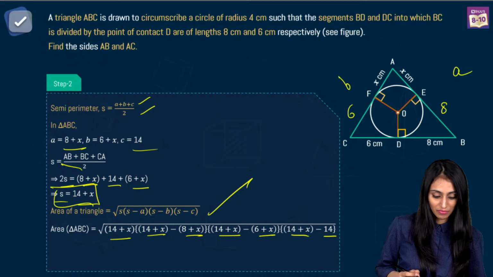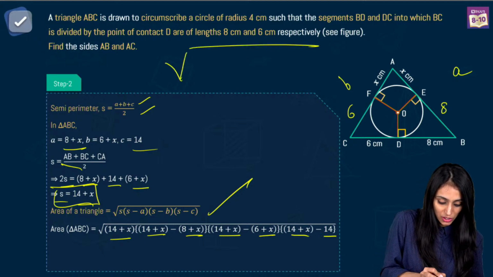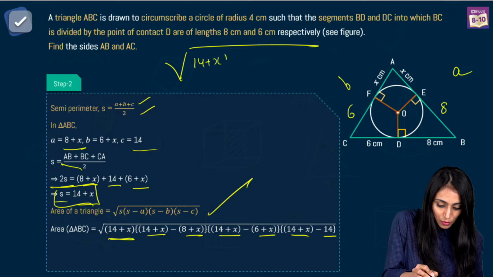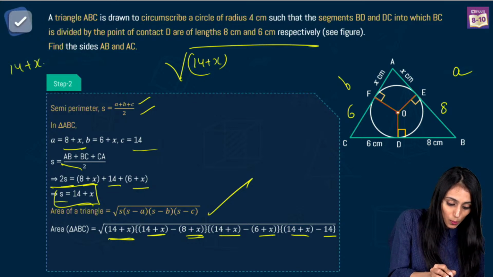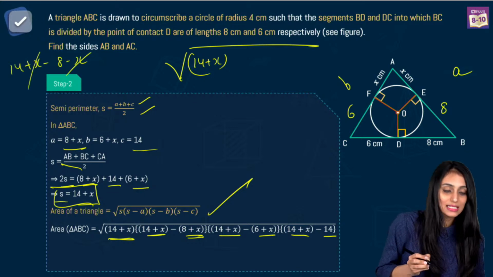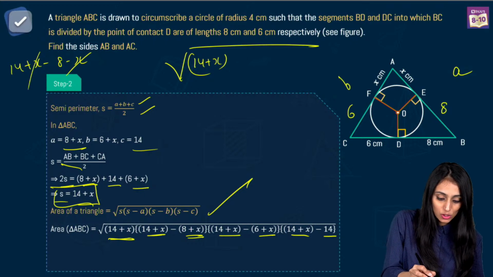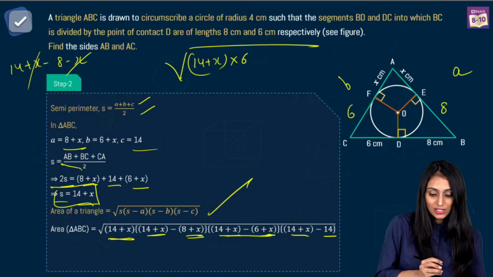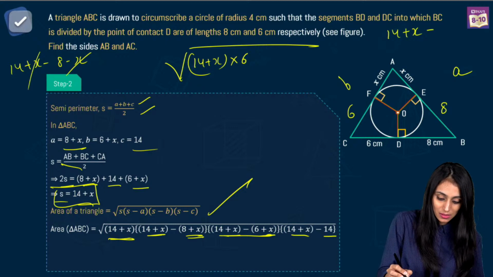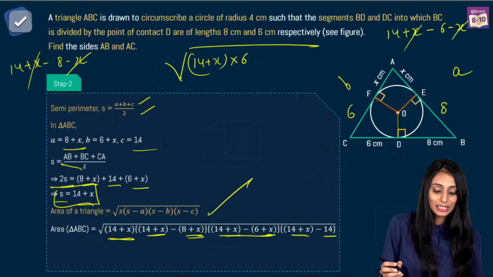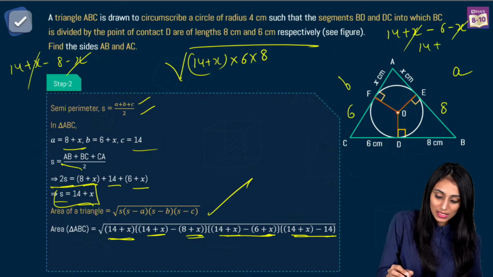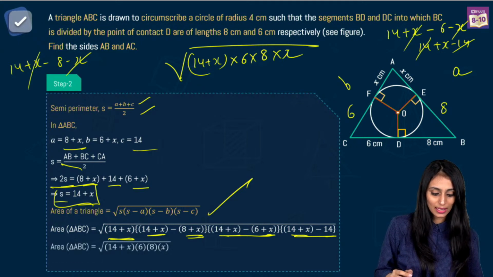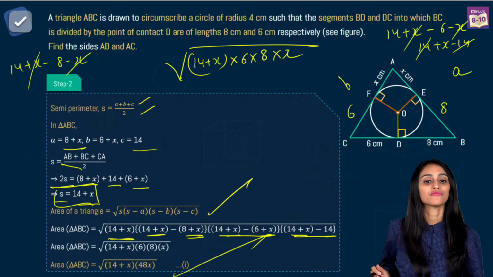Now we just have to simplify this. I'm showing you the simplification. This bracket remains as it is, 14 plus x. This is 14 plus x minus 8 plus x. When I open the bracket up, x will get cancelled out. 14 minus 8 is going to be 6. Similarly, let's open this bracket. So 14 plus x minus 6 minus x. This gets cancelled. 14 minus 6 is 8. Let's open this bracket up. So 14 plus x minus 14. This gets cancelled, so we have x here. So what do I get? I get this. This is my first equation.